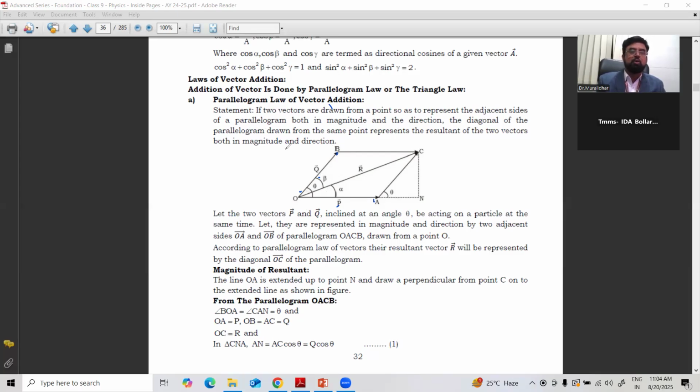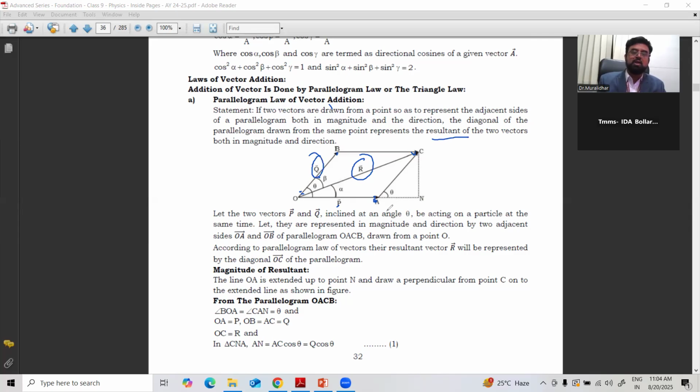The diagonal of the parallelogram, so what is the diagonal? Starting from the origin, it is moving like this. This is the diagonal. It represents the resultant of the two vectors. If these two are the sides of the parallelogram, then the diagonal passing through the origin is nothing but R, the resultant.